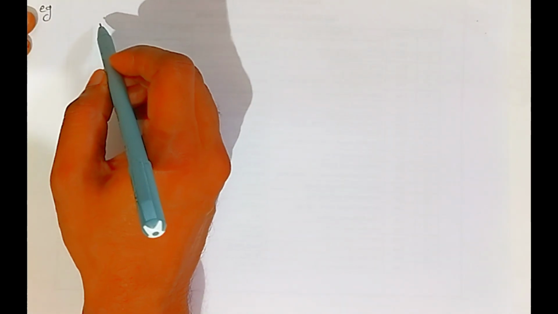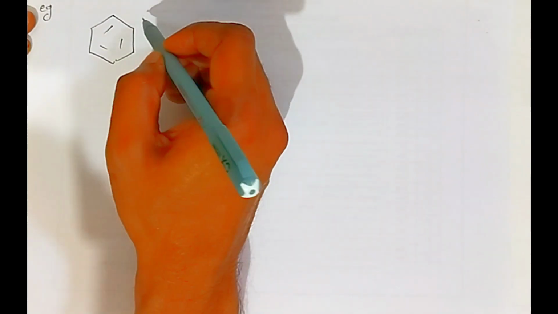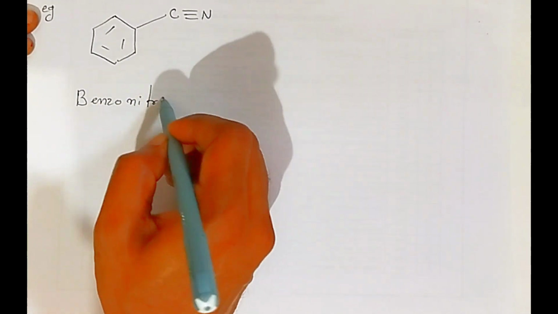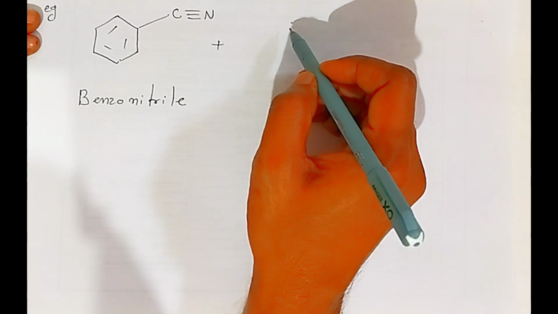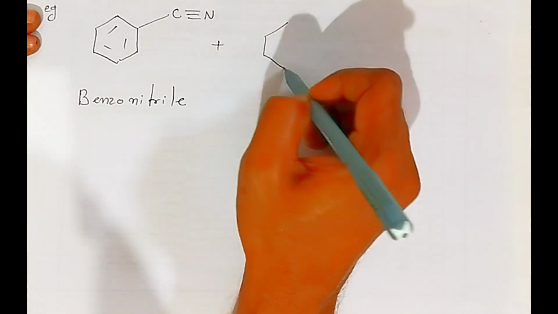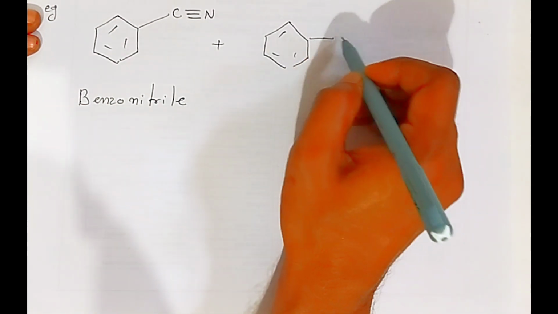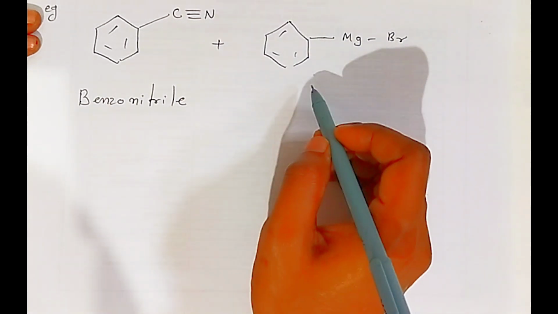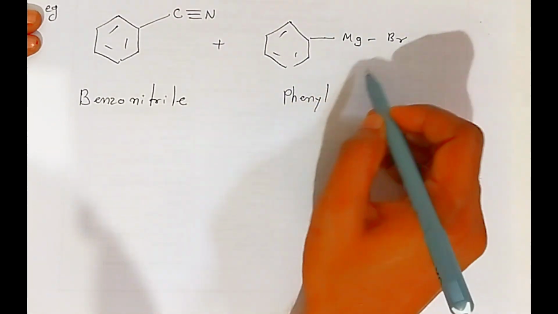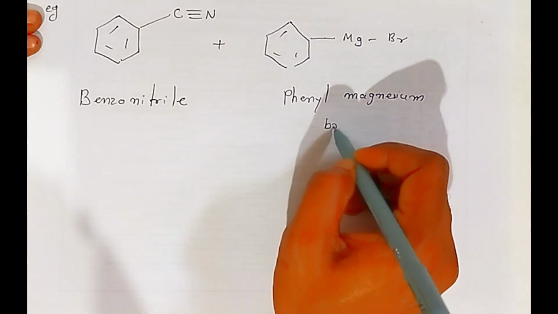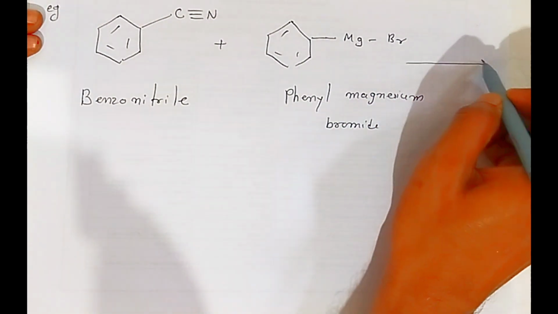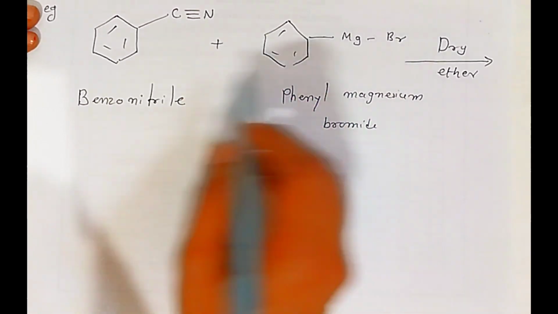Suppose you are taking a second example. Instead of methyl cyanide, I am taking benzonitrile, which reacts with Grignard reagent. Here, instead of methyl, if benzene is attached, we call it phenyl magnesium bromide, which is attached to magnesium and bromine. The reaction is carried out in dry ether, students.